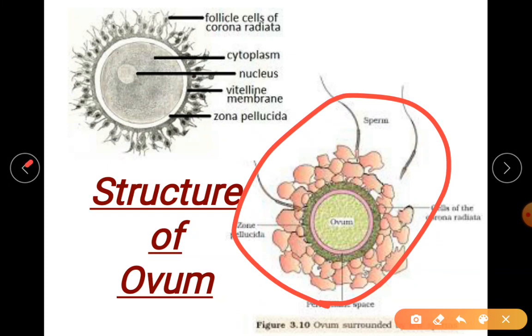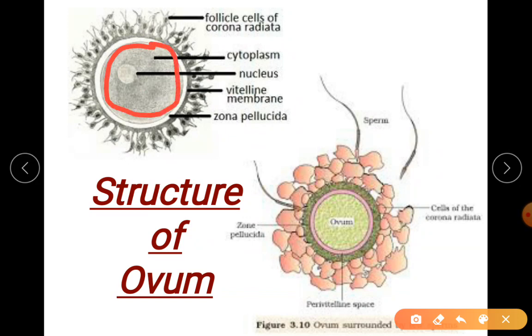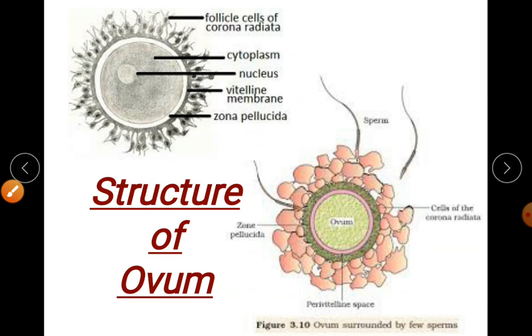So observe here. You can see the secondary oocyte with the nucleus shown here. You can see a little lighter portion, that is your nucleus. Surrounding it is one thin membrane, that is your plasma membrane.